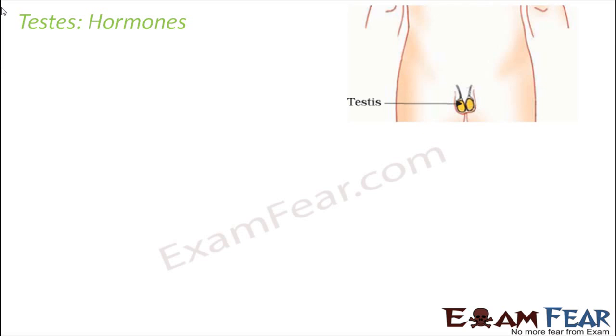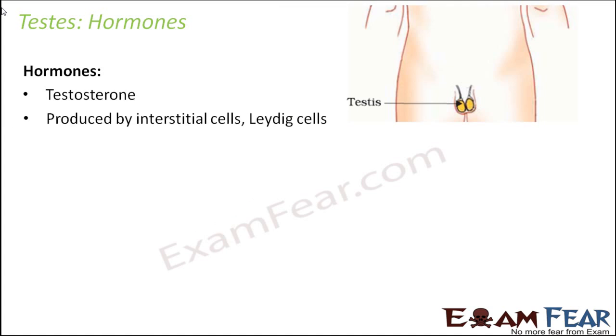Now let us look at the hormones which are secreted by the testes. The most important hormone secreted by testes is testosterone, and it is secreted by the interstitial cells. Just now I told you that the testes are made up of two types of cells: the interstitial cells and the seminiferous tubules.